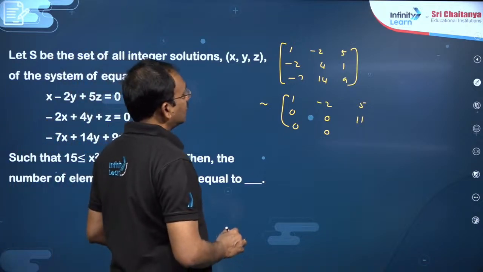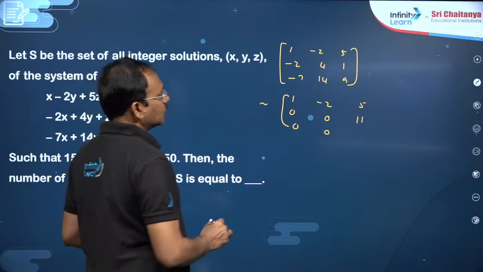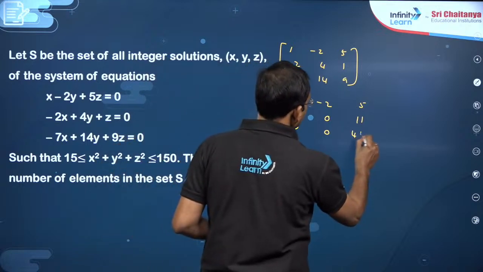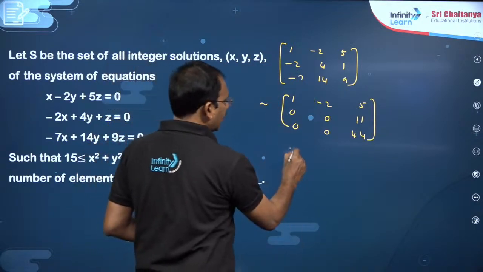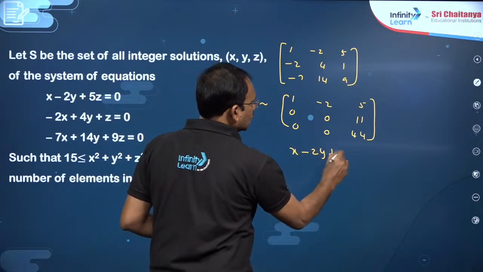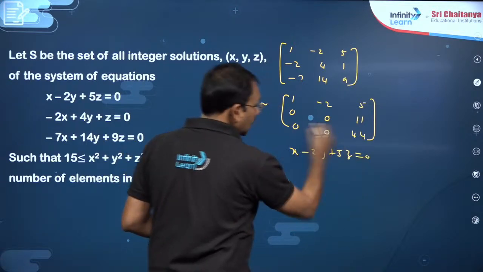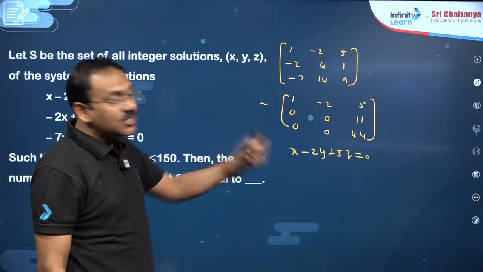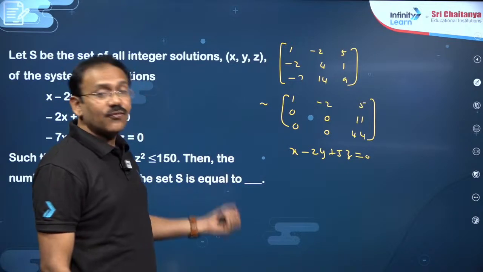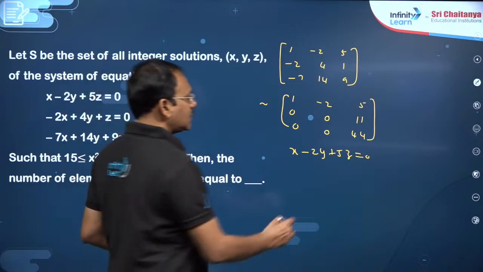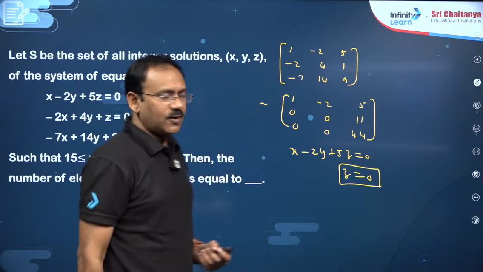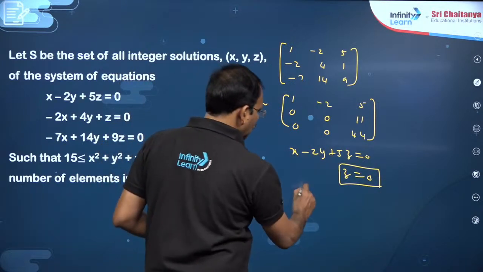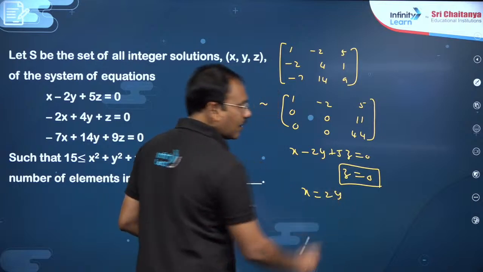So multiply this with 7, 35, so 44, right? So dear students, this means the equations are: first equation is x minus 2y plus 5z equal to 0, second equation 11z is equal to 0, third equation 44z is equal to 0. That means the next possibility is z is equal to 0. z must be 0, my dear friends. If z is equal to 0, x is equal to 2y must happen.